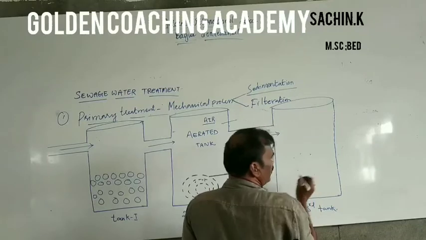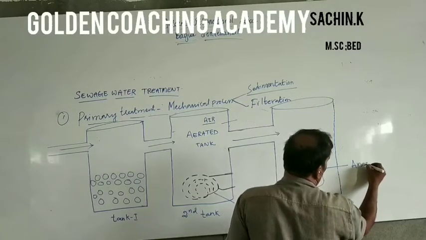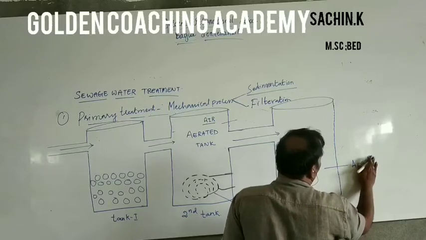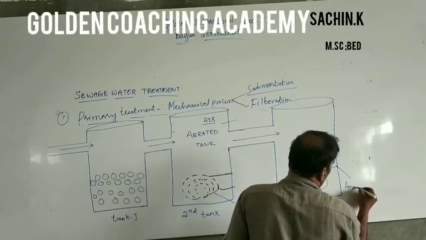In this third tank, now, some bacteria is grown, that is anaerobic bacteria.